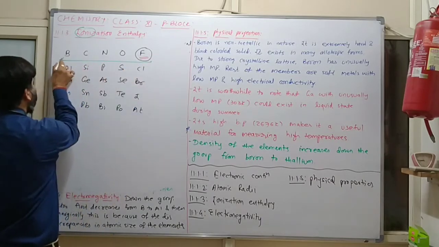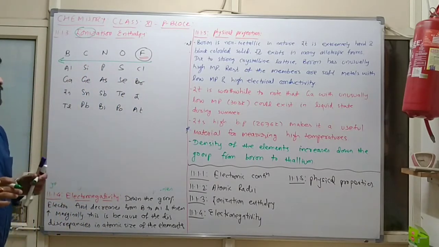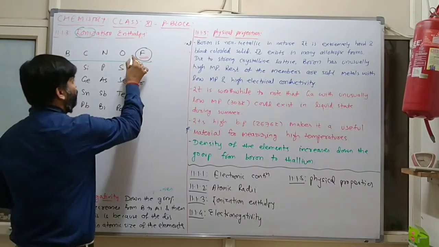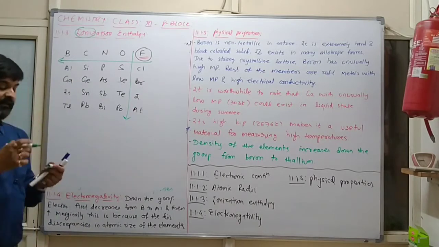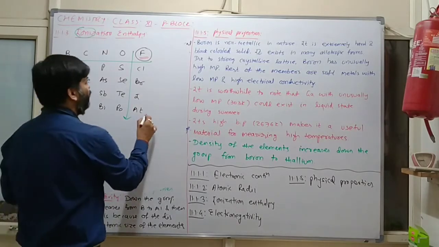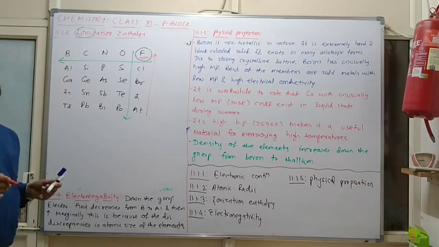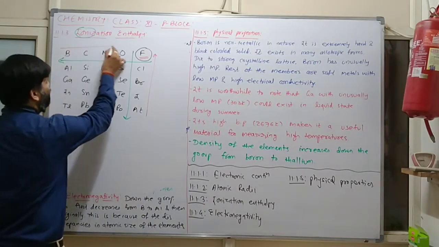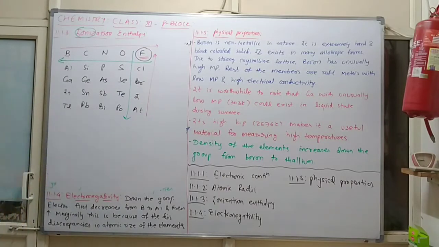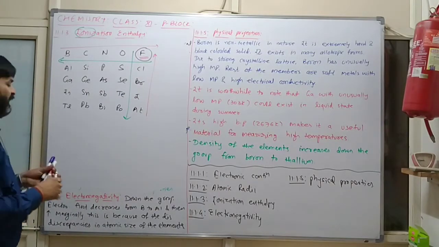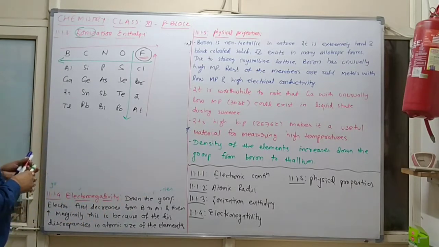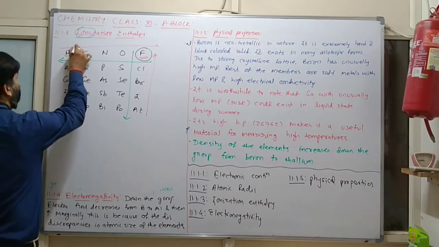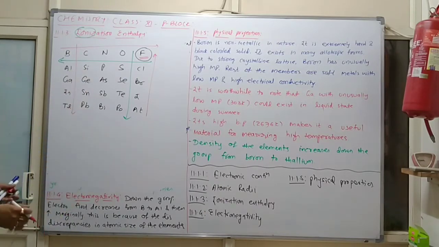It means if we go from fluorine to boron, the electronegativity decreases, and from fluorine to astatine, again the electronegativity decreases. But if we go bottom to top, the electronegativity increases. Similarly, left to right, the electronegativity increases. So on the basis of this, down the group, electronegativity first decreases. In Group 13, down the group, electronegativity first decreases from boron to aluminium and then increases marginally.